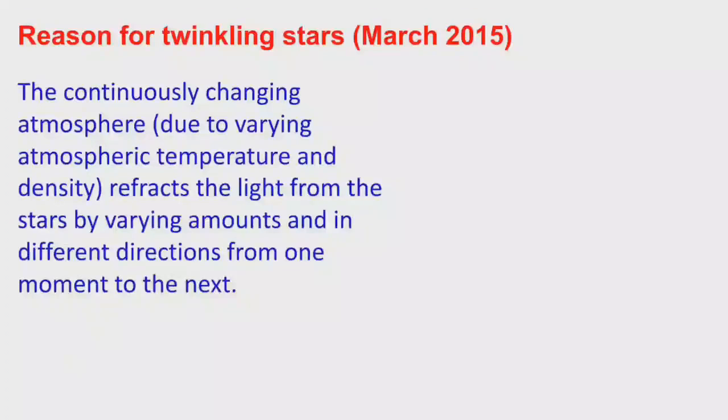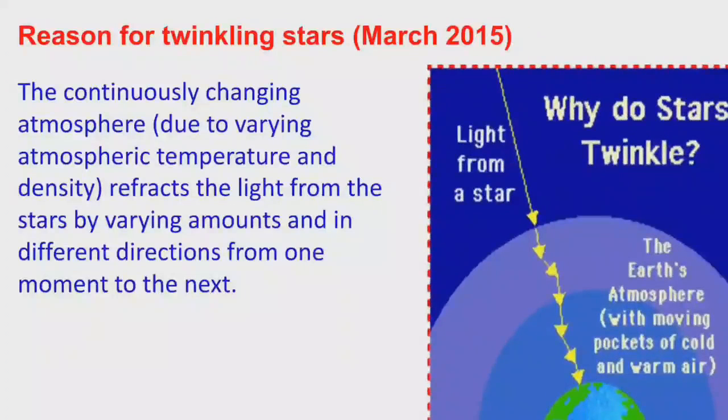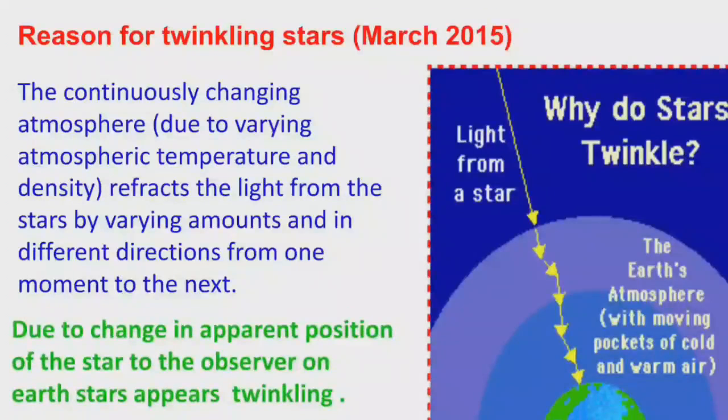Due to the change in apparent position of the stars to the observer on the earth, stars appear twinkling. The actual position of the star is different, but due to refraction there is a change in its apparent position from one moment to the next.